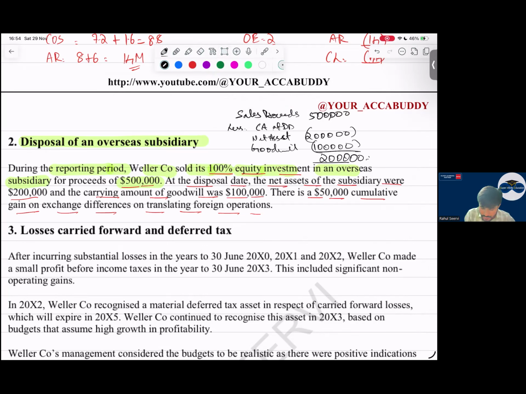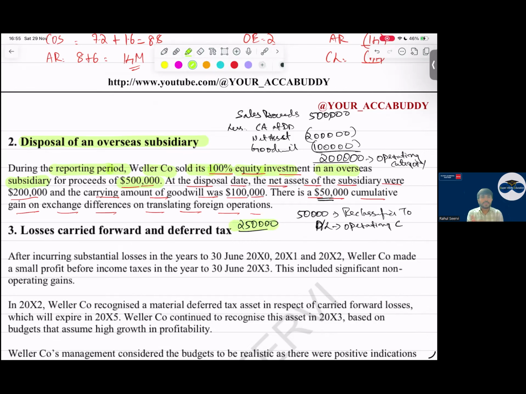So this gain value will show in operating category. Do we show in investing? No, beta. In individual books, we show in investing. But here we show in operating category. Simple. Sir, what should we do about this 50,000? This 50,000 also will be reclassified to P&L. Which category? Same operating category. So what is the total amount you will take to P&L? 250,000. We will record it.